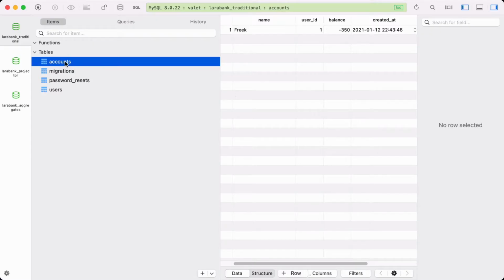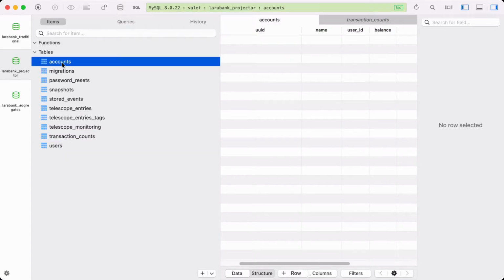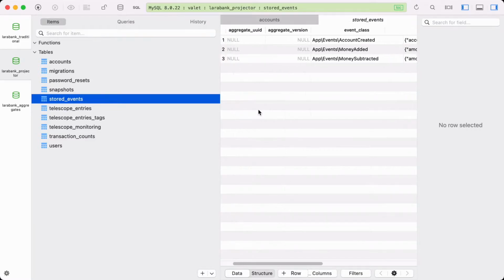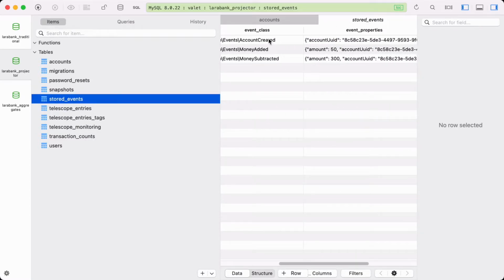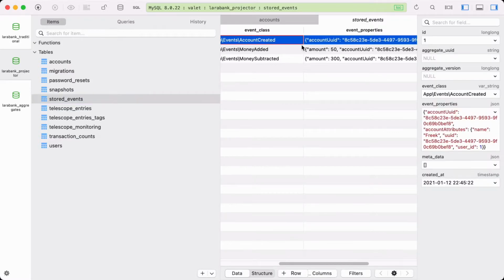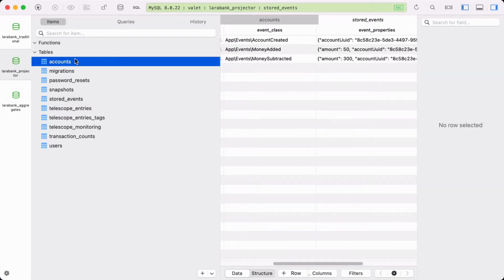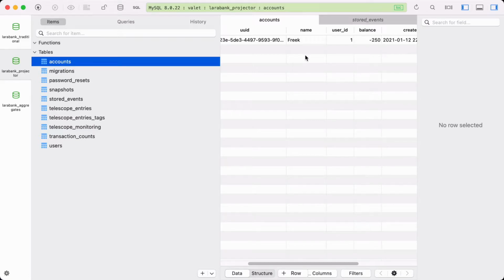And let's take a look at the database of this application. We also have an accounts table here, and you can see that we have a balance here as well. But this table is actually a projection, and I'm going to show you in code how we implement this. What should be of note is that we also have a stored events table in this application. And here you can see that everything that I've just done is stored as an event. We've created an account, and we've added some money, and we subtracted some money. So using these events, we know how we reached this balance.